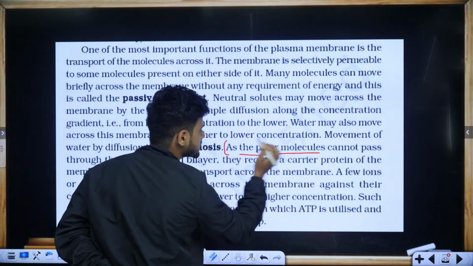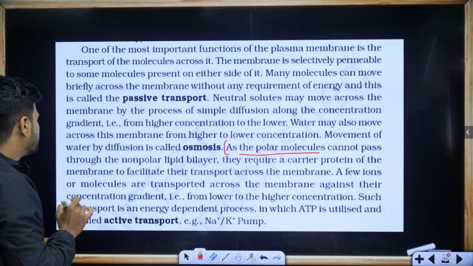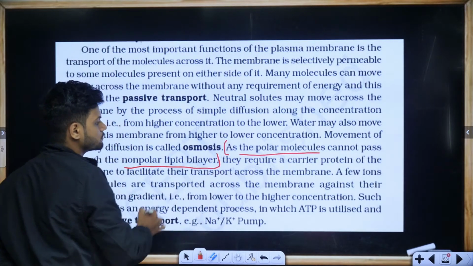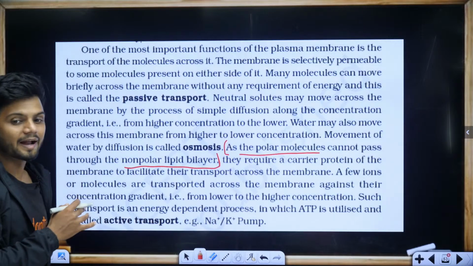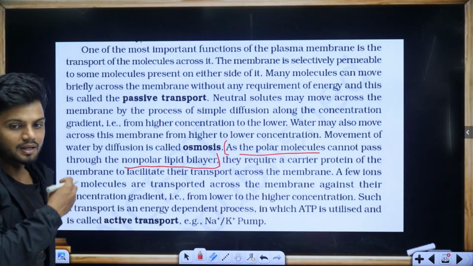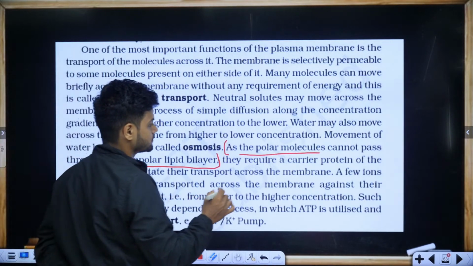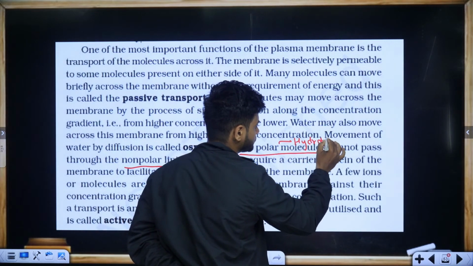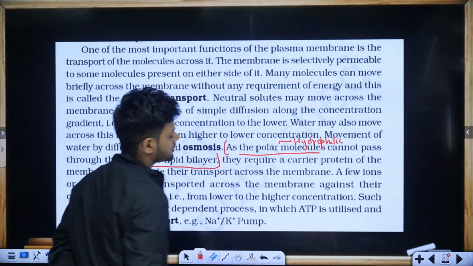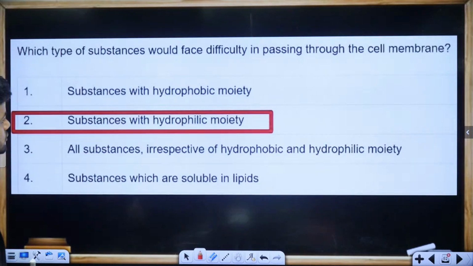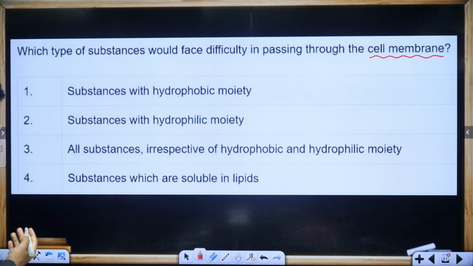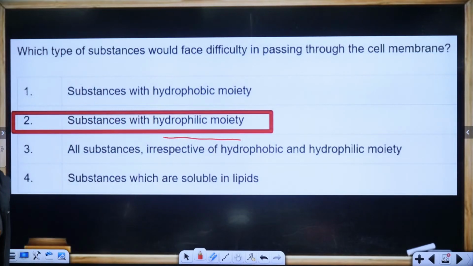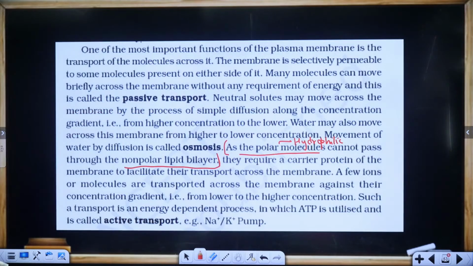Polar molecules cannot pass through the non-polar bilayer. Polar molecules are hydrophilic in nature. So what is the answer now? Substances which are hydrophilic moiety. 2 is the answer. Easy question.